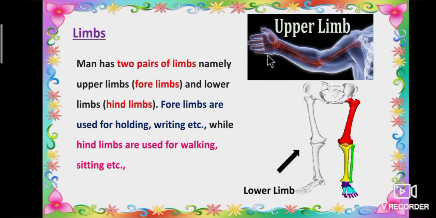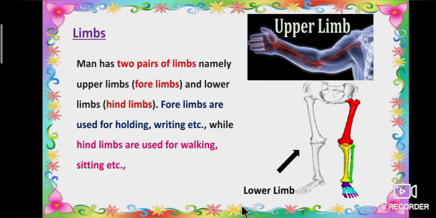See the picture, students. Hand bones, that is upper limb, which is used for holding and writing. See the second picture, students. This is leg, which is used for walking, sitting, etc.